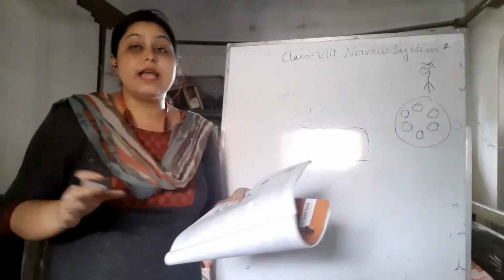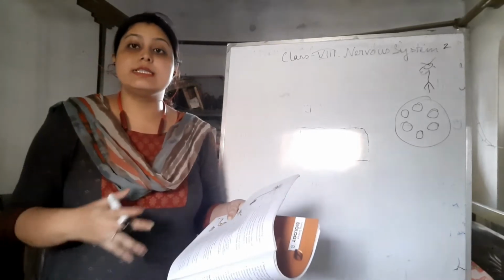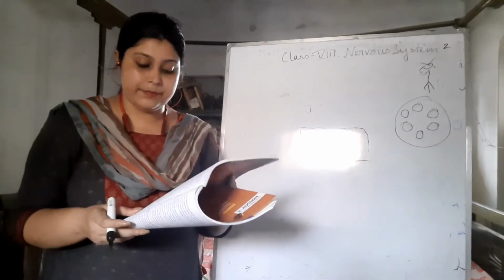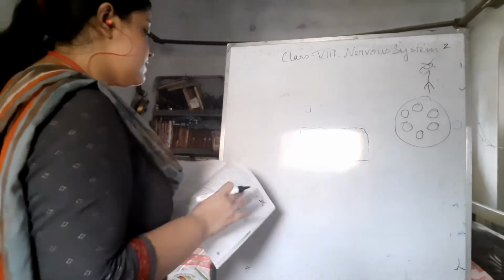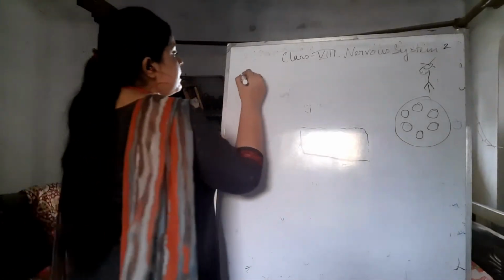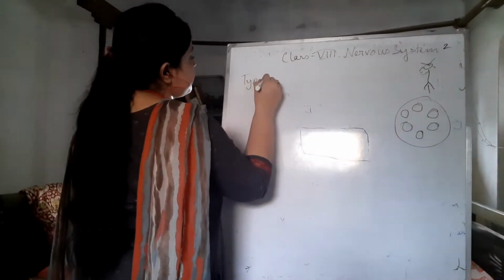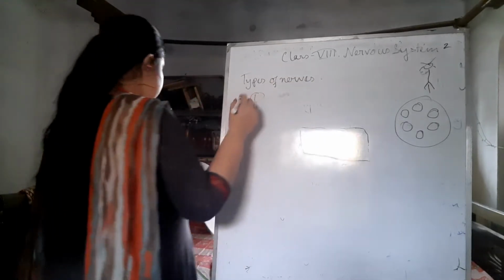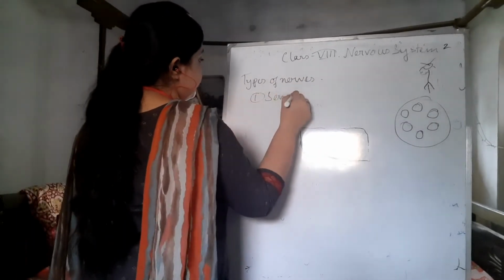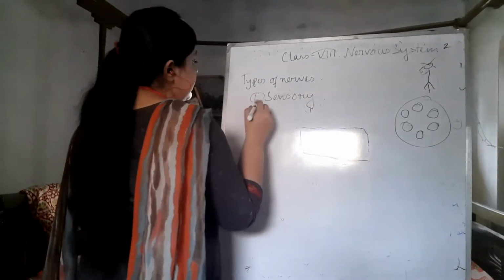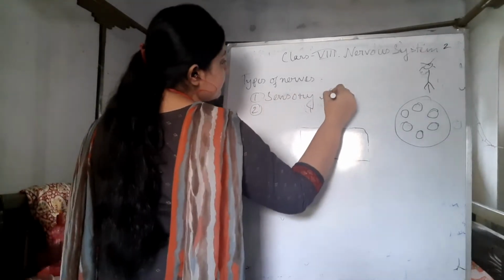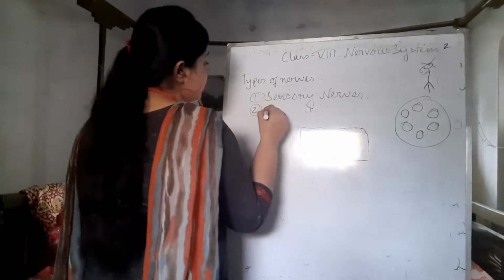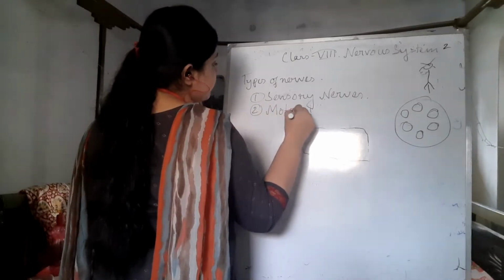Now what are the types of the nerves? There are many kinds of nerves. Let me give you first the types of nerves. Firstly, sensory nerves. Next, motor nerves.